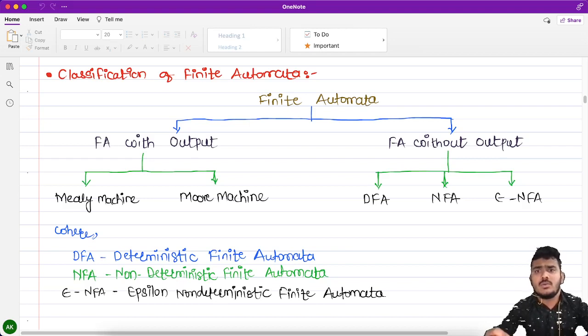Okay, so in this lecture, we are going to start one of the finite automata, that is finite automata without output.